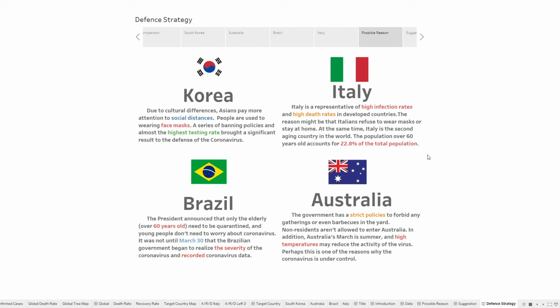The reason might be that Italians refused to wear masks or stay at home. At the same time, Italy is the second oldest country in the world. The population over 60 years old accounts for 22.8% of the total population.